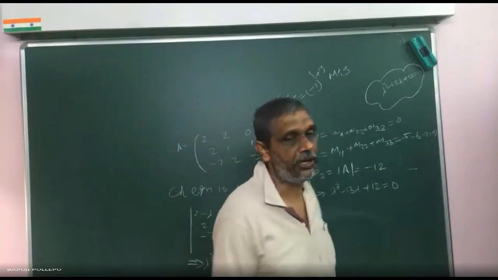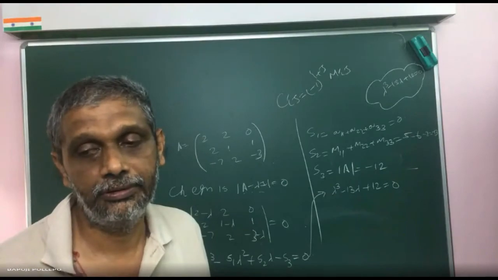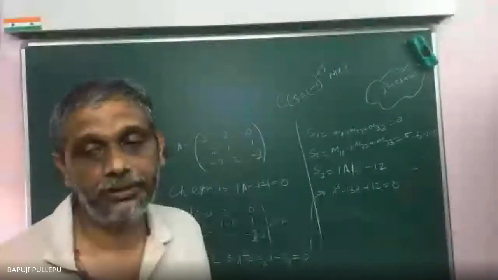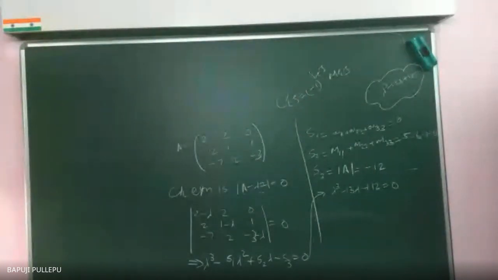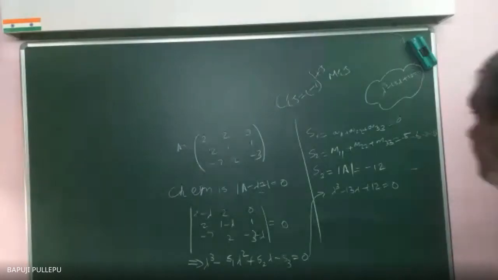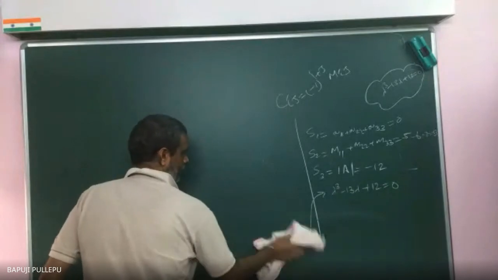Now this is a cubic polynomial. Degree 3 means how many roots will I get? 3 roots. Degree 4 means 4 roots. Degree 10 means 10 roots. N means N roots. Correct? So here, for a cubic polynomial, I will guarantee to get 3 values for lambda. Whether real or complex doesn't matter, I will get 3 roots, no doubt. Now how will you solve these 3 roots? Trial and error method, that is the method of induction.